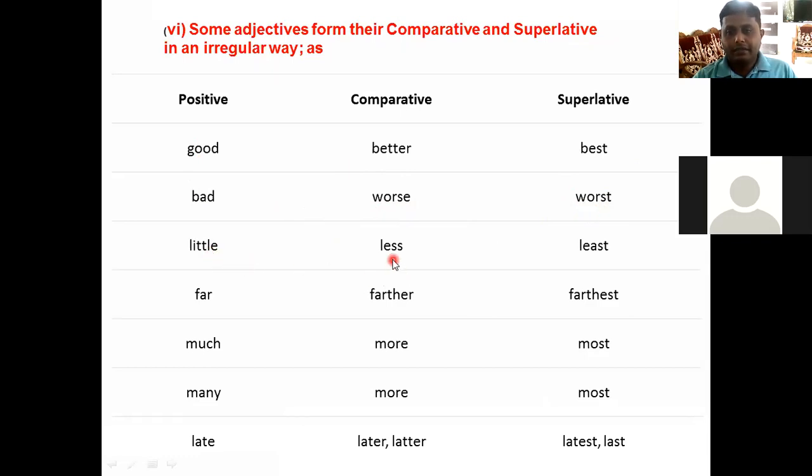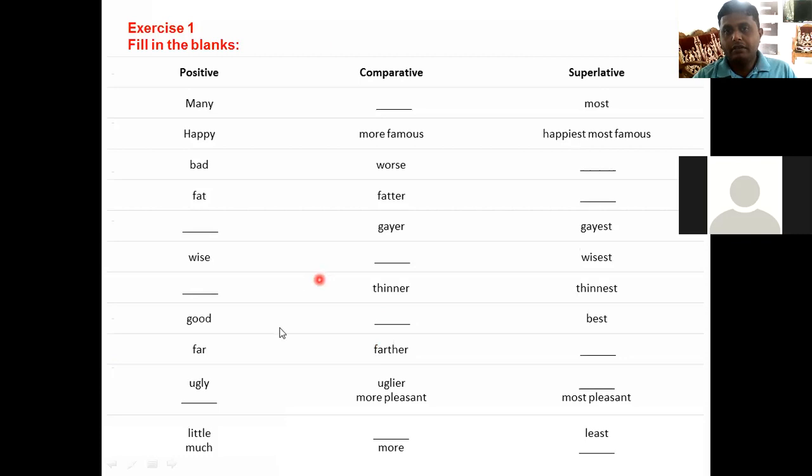Little, less, and least. Okay. Then far, farther, farthest, much, more, most. This pair is also very confusing. Much, more, most. Many, more, most. Right. So keep in mind all those things.